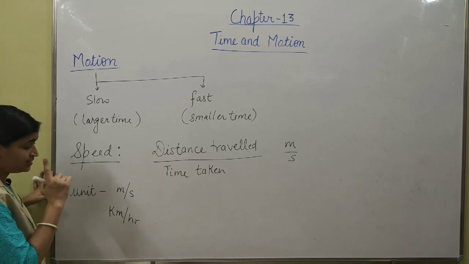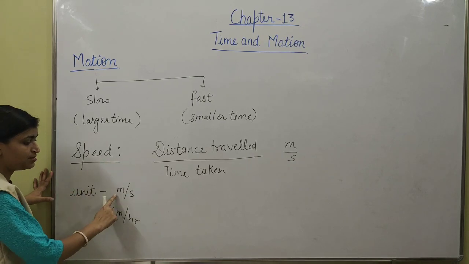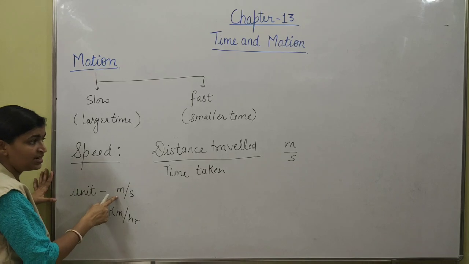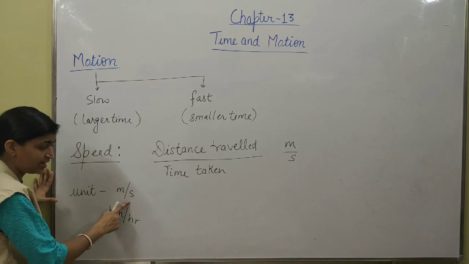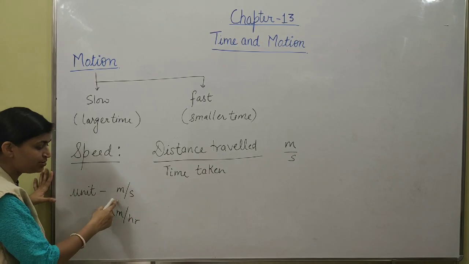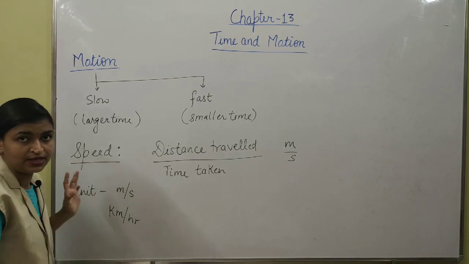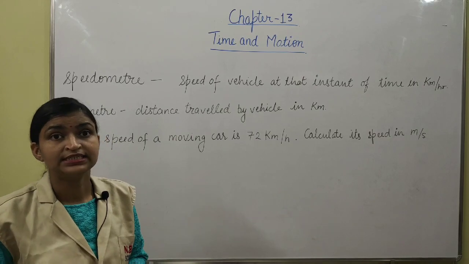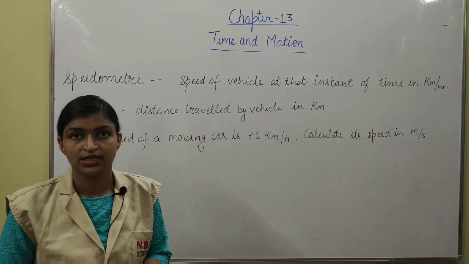But remember, the SI unit of speed is meter per second, because the SI unit of distance is meter and the SI unit of time is second, not the kilometer, not the hour. I hope you understand. So children, how will we measure the speed of a vehicle?